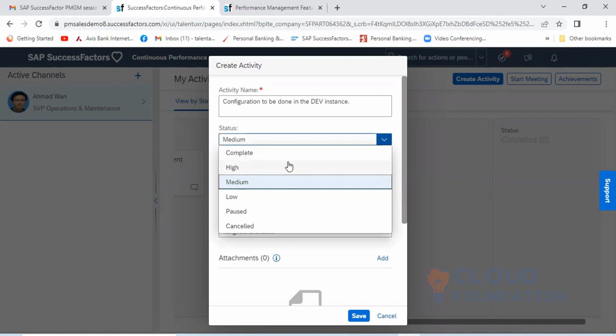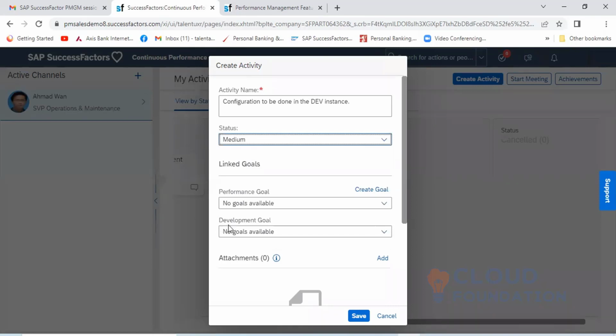Status specifies what level you are at. I'm keeping it as medium and saving it.